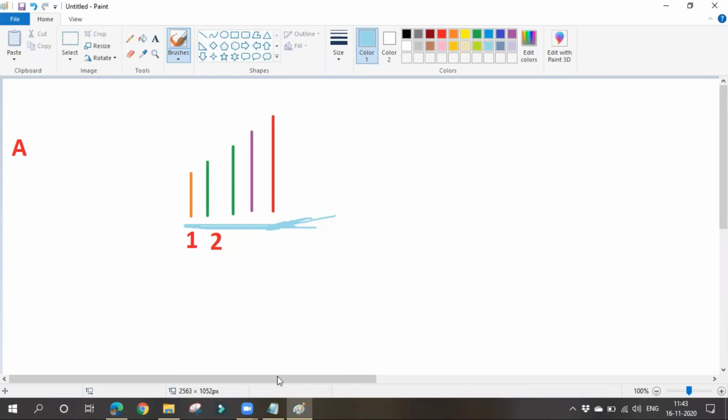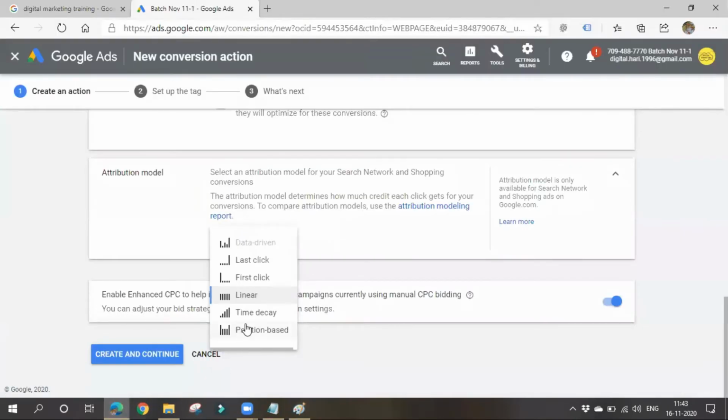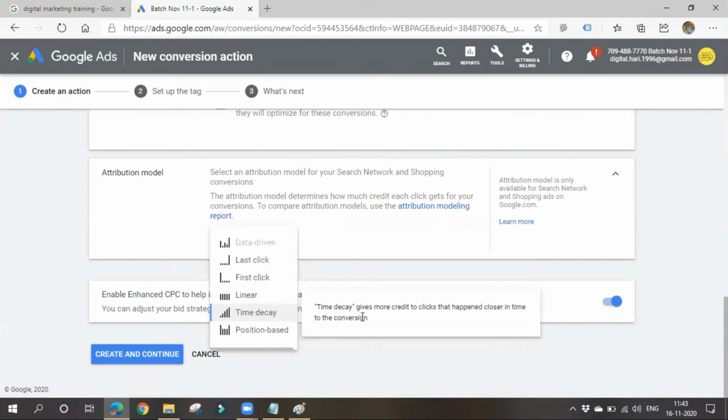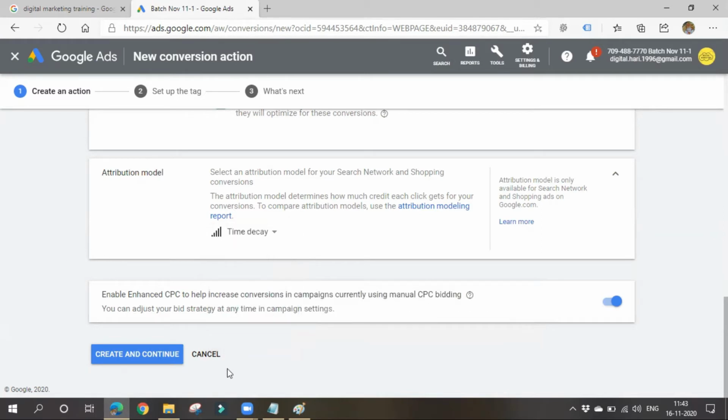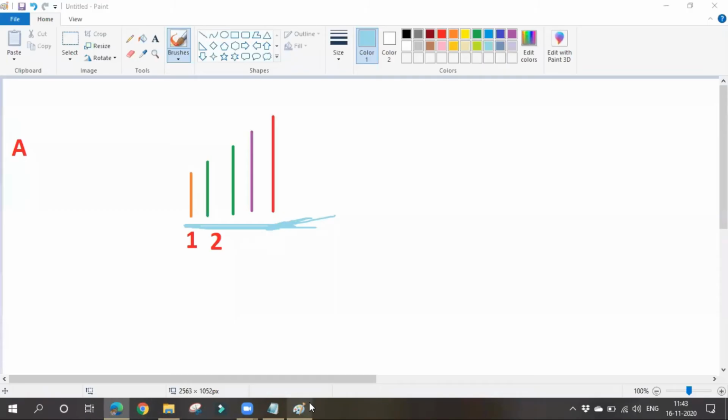Next is the time decay model. In this model, based on time, it gives more credit to the clicks that happen closer in time to the conversion. Let's think that A might have clicked our ad 5 times, but he converted on the fifth time only.